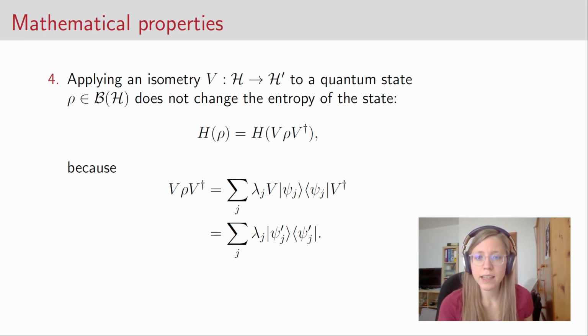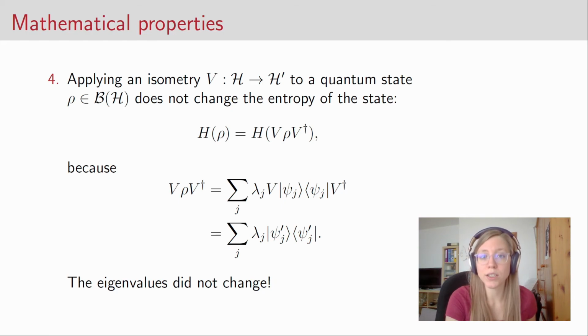So the only effect that this isometry has is that it transfers one orthonormal basis to another one. And so the eigenvalues of the state did not change. And since the entropy is only a function of the eigenvalues, the entropy also did not change.